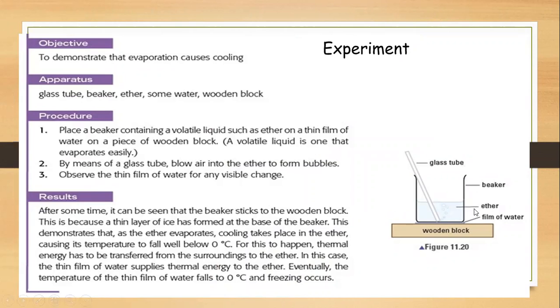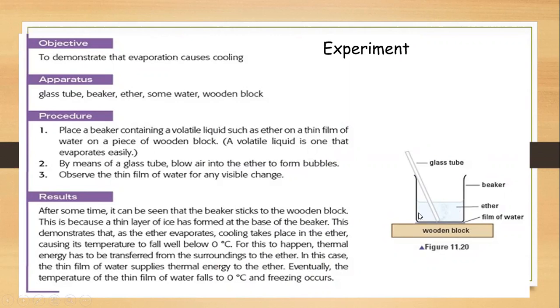You can take a beaker, and in the beaker you place ether, which is a volatile liquid, and there is a glass tube. You can blow air in with the help of this glass tube, so that the rate of evaporation increases. When the ether quickly evaporates and the energetic molecules leave, the ether's temperature falls below zero.